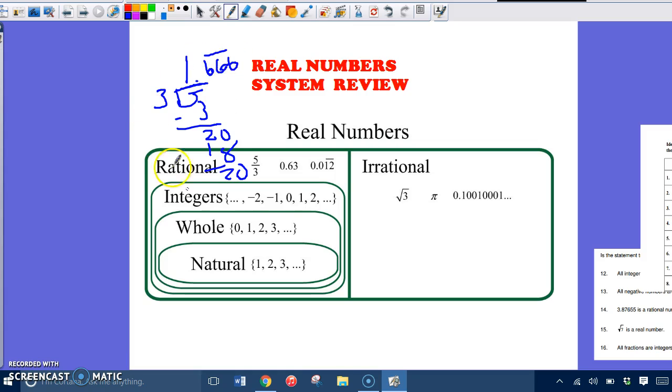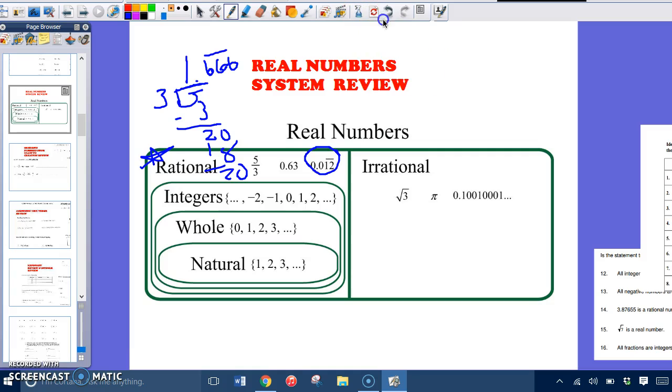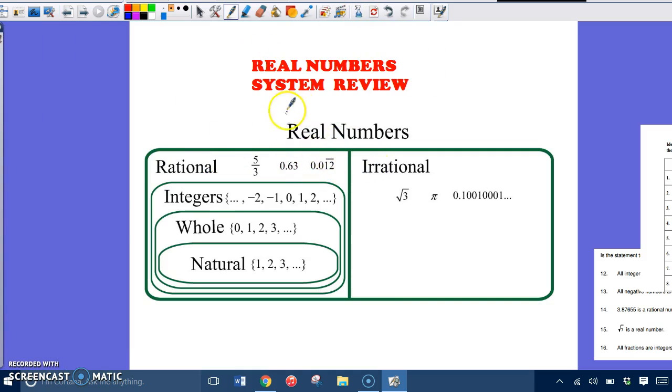Notice repeating. If it's repeating, it means it makes sense. A repeating decimal like this makes sense. Therefore, it is rational. Think about the terms and how we use them. Okay, rational because it is repeating and it makes sense.